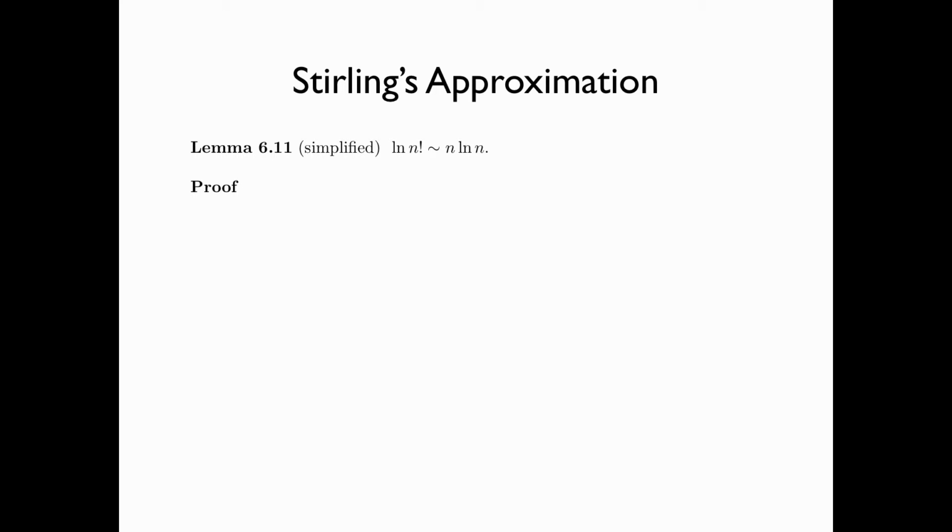Let us now discuss a very fundamental tool called Stirling's approximation. In Lemma 6.11, we present a simplified version of it, which says that for large n, the natural log of n factorial is approximately equal to n times log n. The proof goes as follows. First, we write log n factorial as log 1 plus log 2 plus all the way to log n.